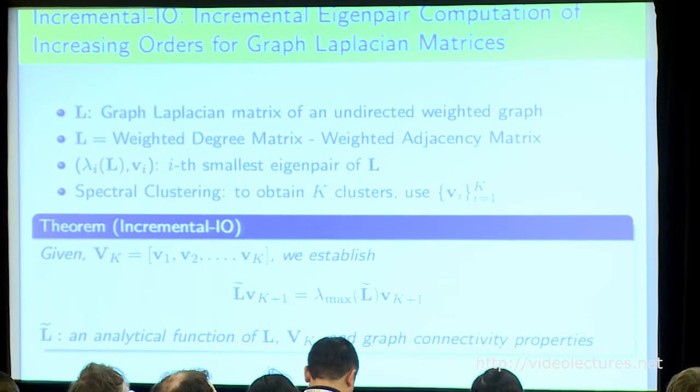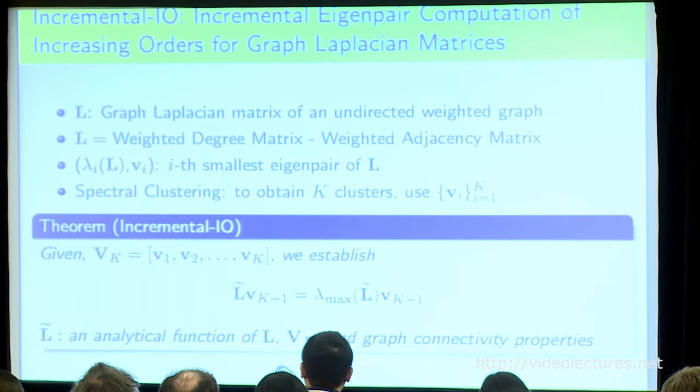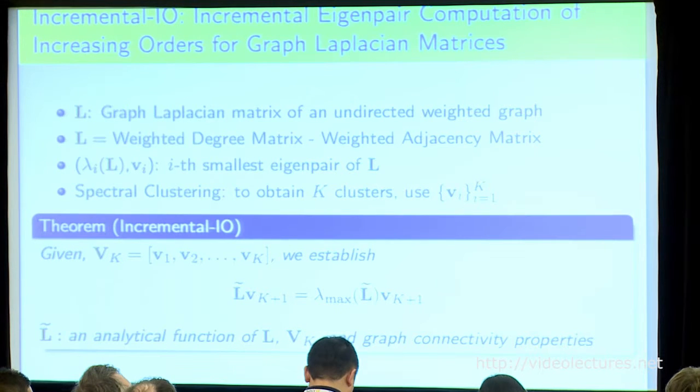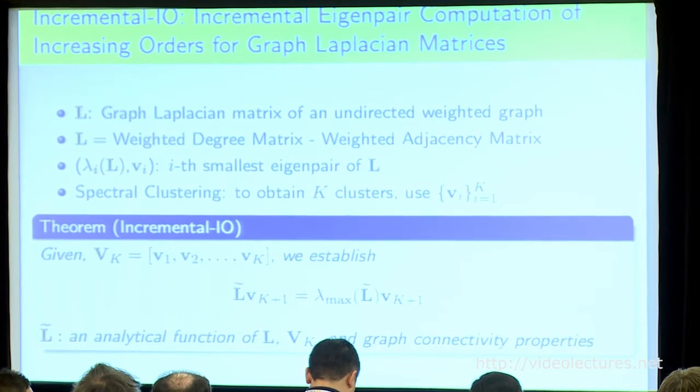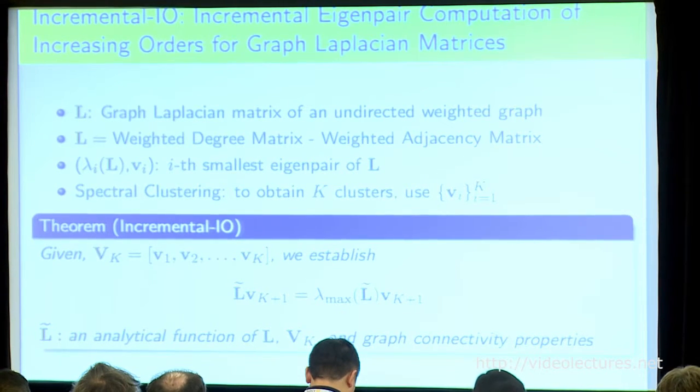What we are able to show is that if you are given the originally computed k smallest eigenvectors, how do you compute the next, the k plus 1 smallest eigenvector? All you need to do is construct a matrix L tilde, and then run a power iteration on this L tilde, and the leading eigenvector, the largest eigenvector of L tilde, will be the next eigenvector that you need to do this incremental community detection.